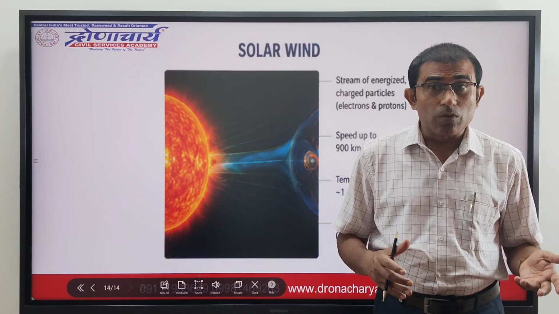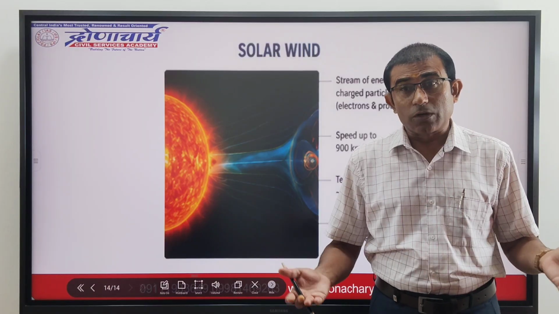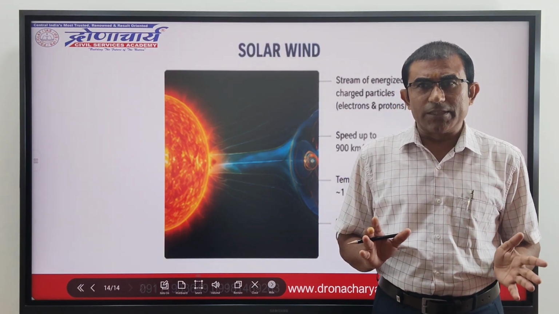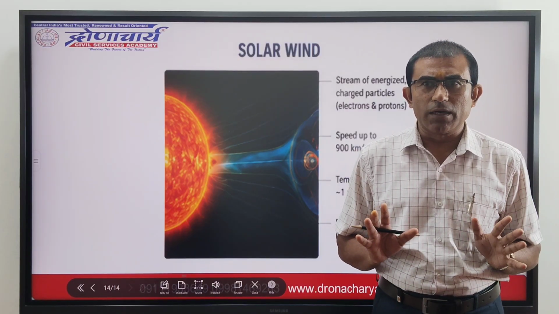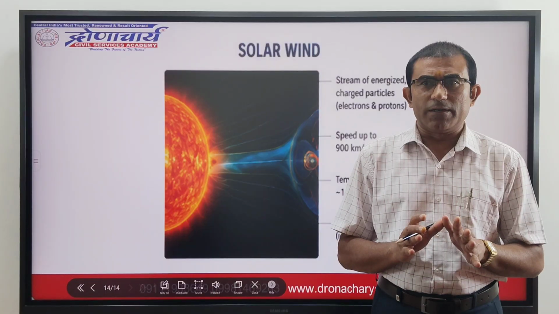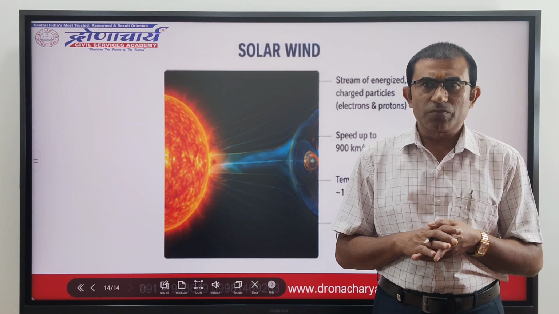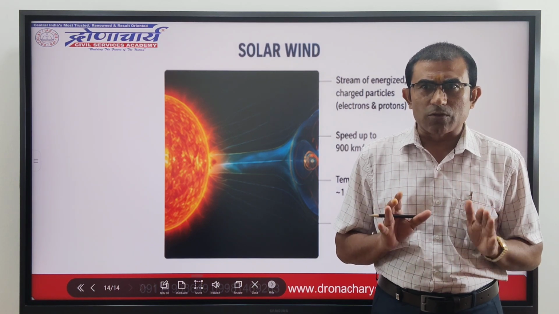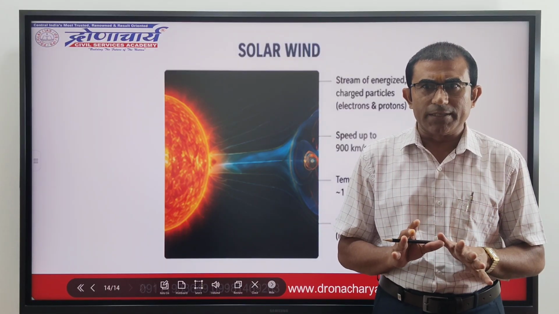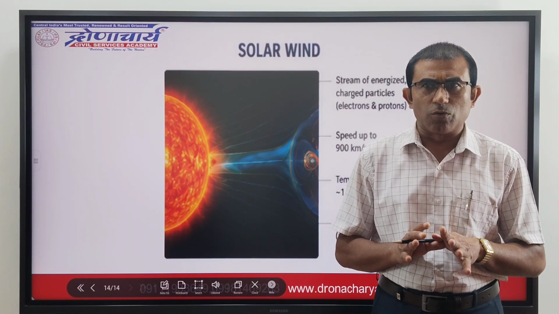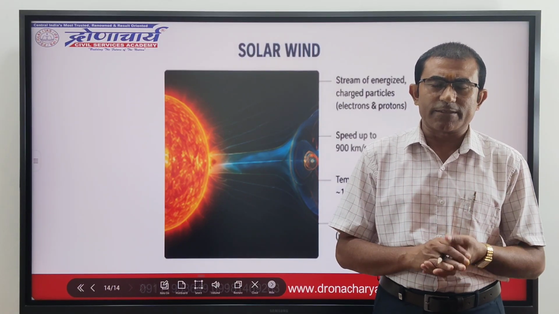And also, coronal holes. What is a coronal hole? A coronal hole is a temporary region of relatively cool, less dense plasma in the solar corona where the sun's magnetic field extends into interplanetary space as an open field. Compared to the corona's usual closed magnetic field that arches between regions of opposite magnetic polarity, the open magnetic field of a coronal hole allows solar wind to escape into space at a much quicker rate.